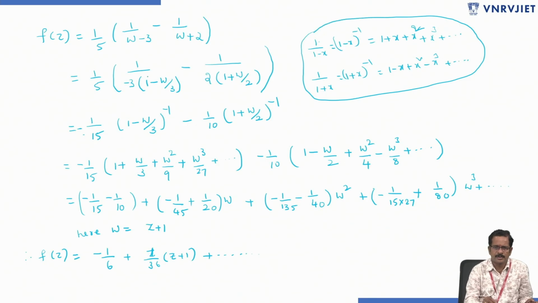I wrote W minus 3 in terms of 1 minus W by 3, and W plus 2 in terms of 1 plus W by 2, by taking common as minus 3 and 2. And I expanded using the formulas and I simplified. So you will get the expansion of f of z.